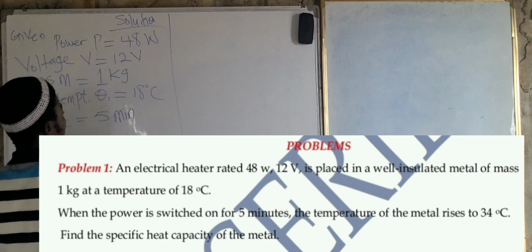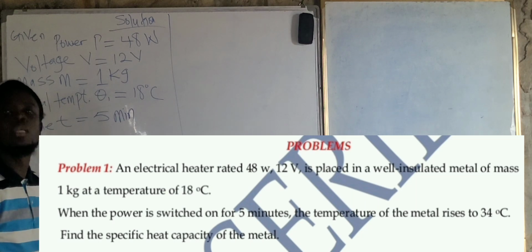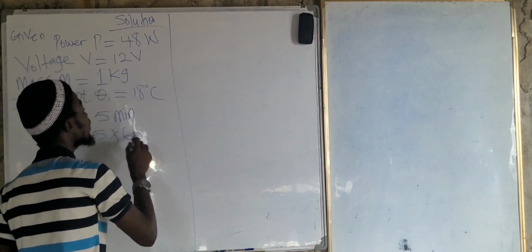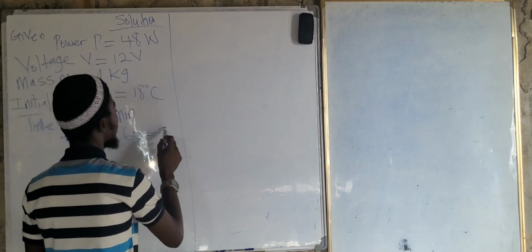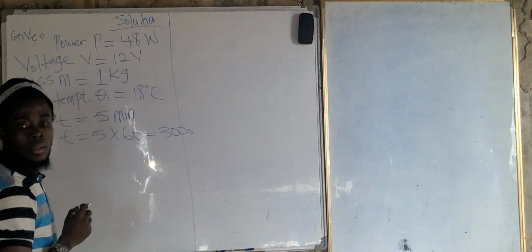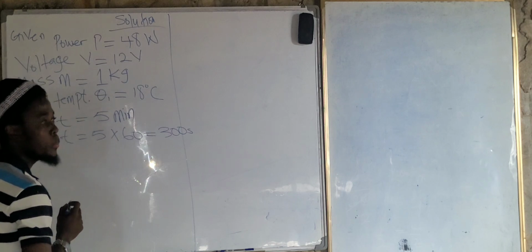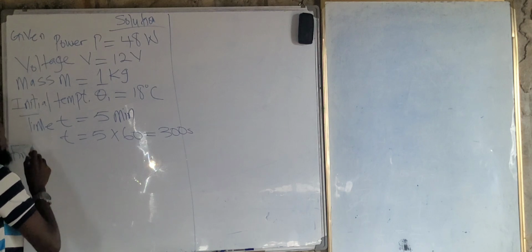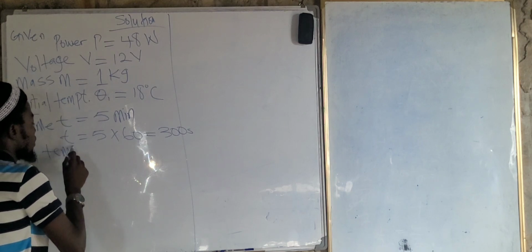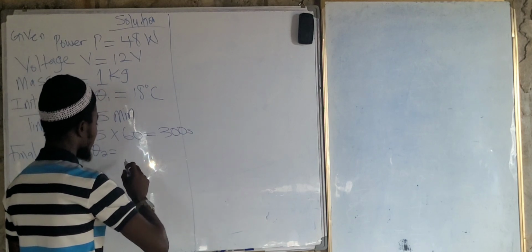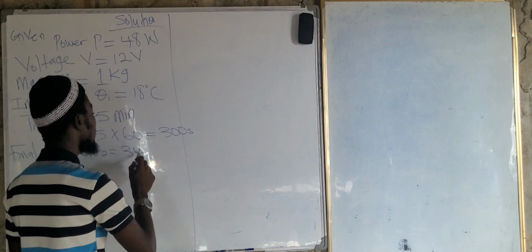You know that time is always measured in seconds. So when you have the time in minutes, what do you do? 5 times 60. Now T is equal to 5 times 60 seconds, which is 300 seconds. The temperature of the metal rises to 34 degrees Celsius. That is the final temperature. Final temperature theta 2 is equal to 34 degrees Celsius.